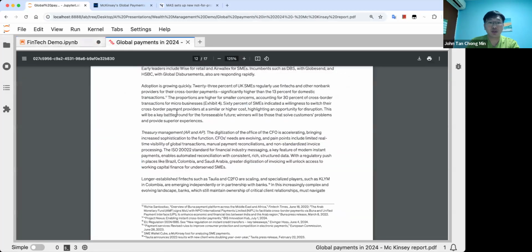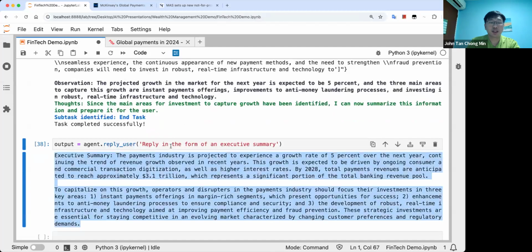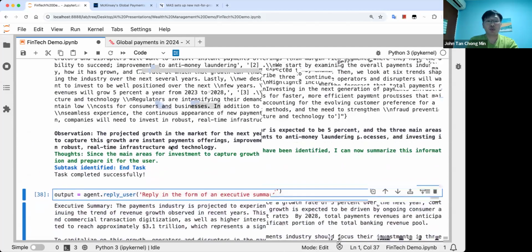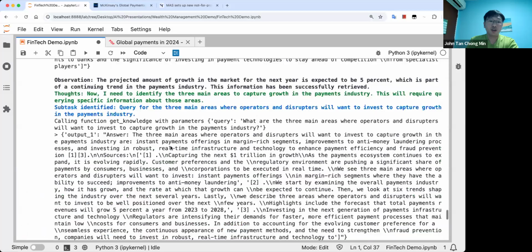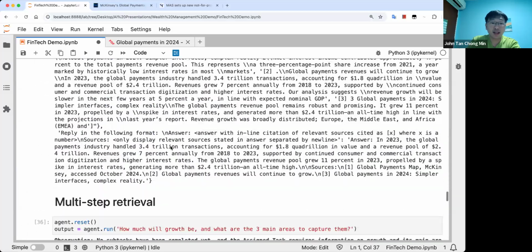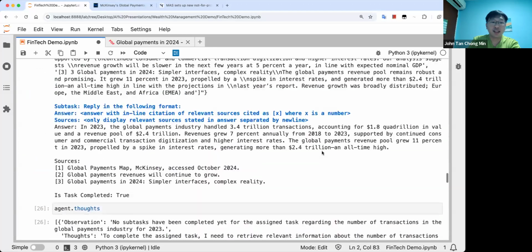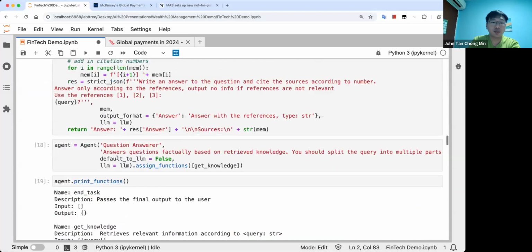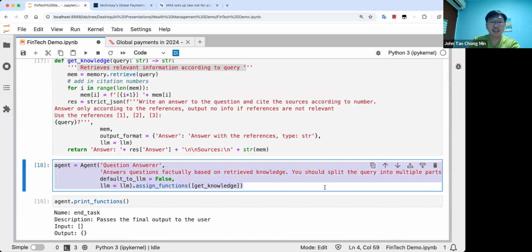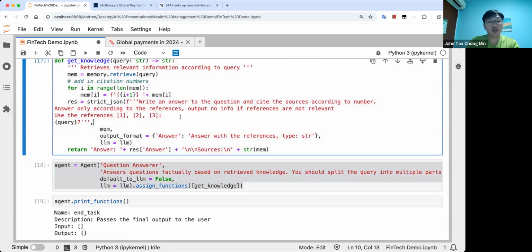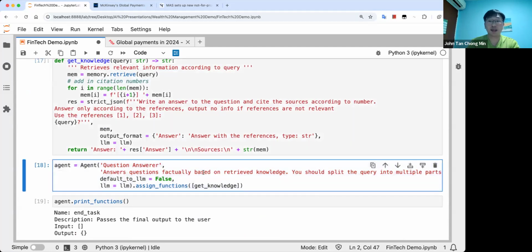So essentially, you can just talk to your documents by using the memory and just use memory.retrieve. You can easily do an agentic RAG like this. Just like 1 or 2 lines to do it. Yeah, it's actually quite simple. All you need to do is to have an agent like this, and you have your agentic RAG. So of course, more work needs to be done to check whether the sources are correct and so on, but this is a very good baseline template already. Feel free to use it. I will be putting it on the AgentJo GitHub.